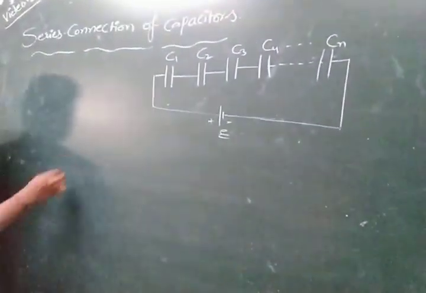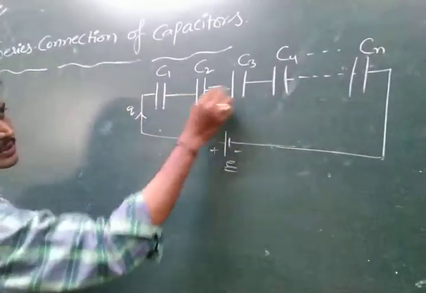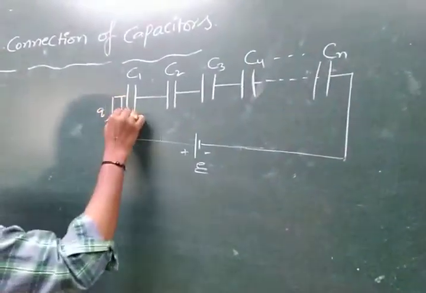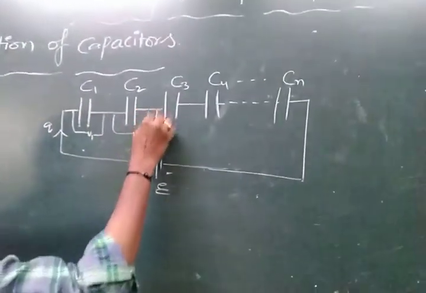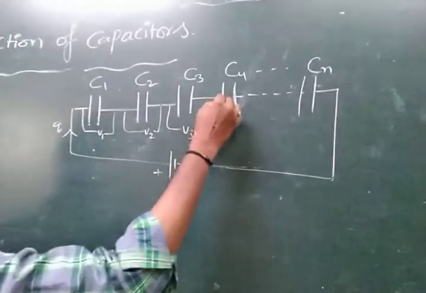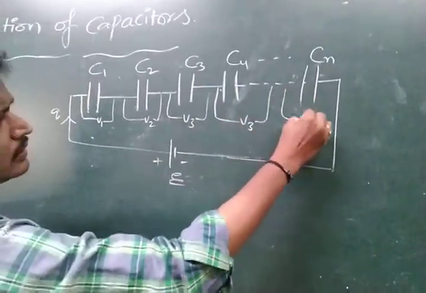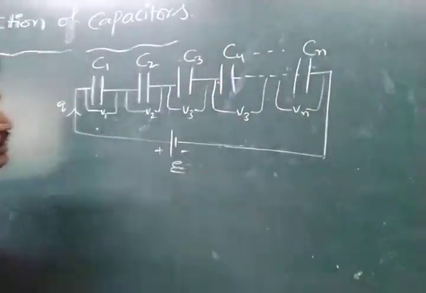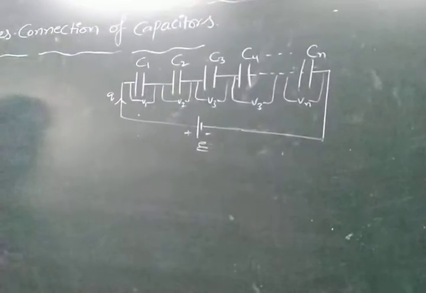Due to this series connection, the charge flow through all capacitors is the same, but the potential difference is different across all these capacitors.